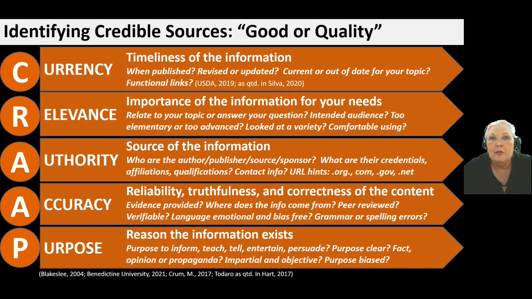Accuracy. This is kind of an easy way sometimes to determine non-credible sources. If I'm reading an article and there seem to be quite a few punctuation and grammar mistakes or errors, then that source probably has not been peer reviewed and it may very well not be credible. Also, is the language used emotional or biased? If it is, it's probably not going to be a credible source.